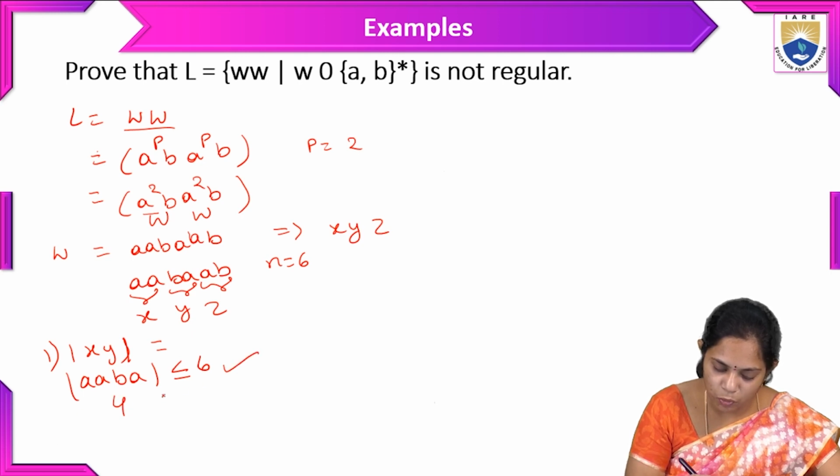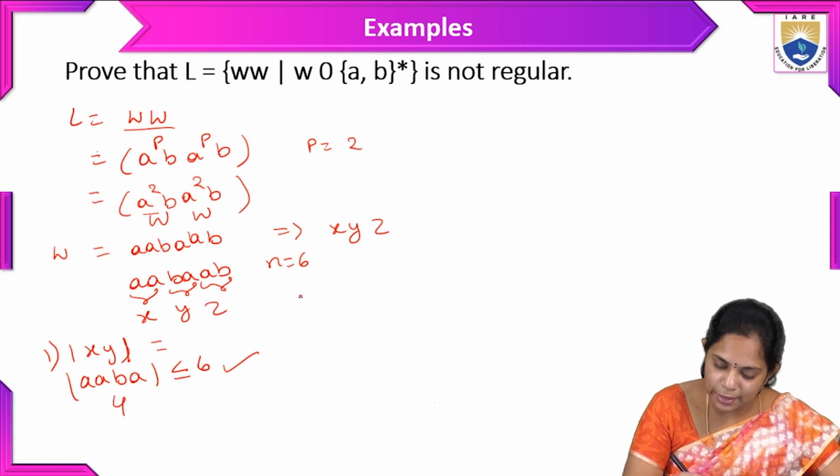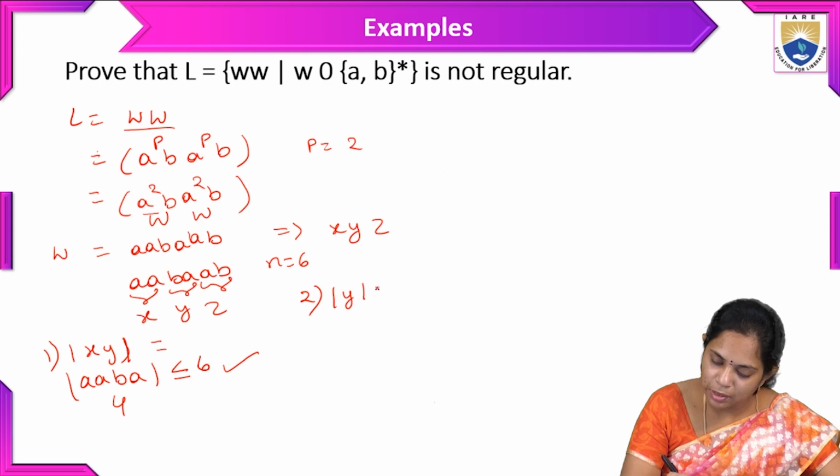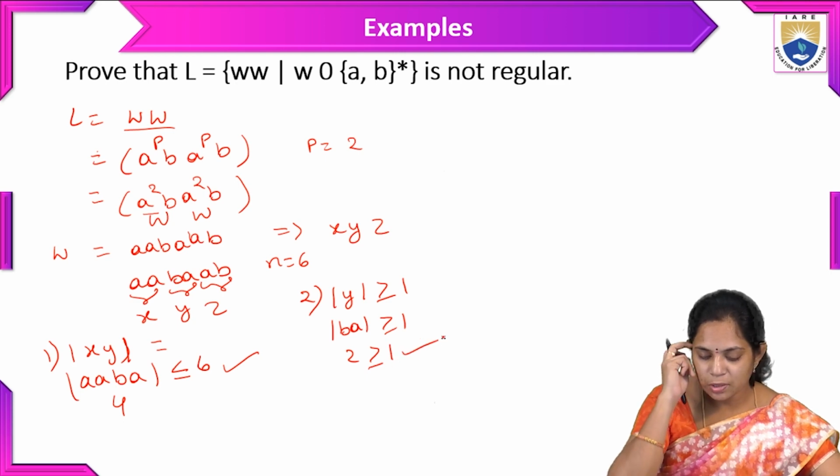Why? Because 4 is less than or equal to 6. And second, the length of y is greater than or equal to 1. So what is the length of y? ba. So here 2 is greater than or equal to 1, so it is also satisfying.